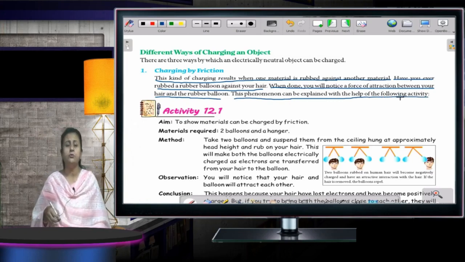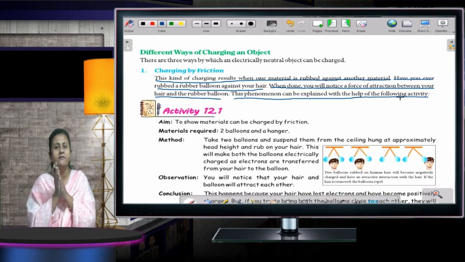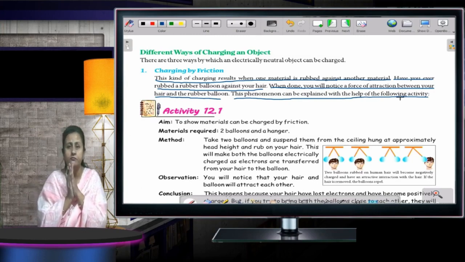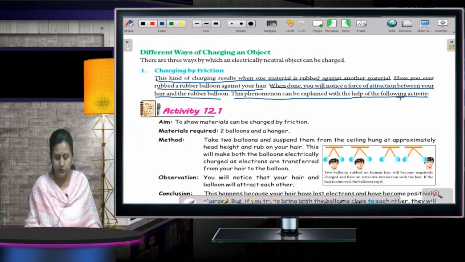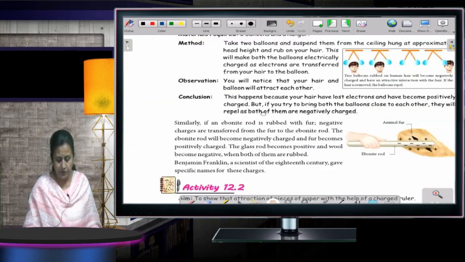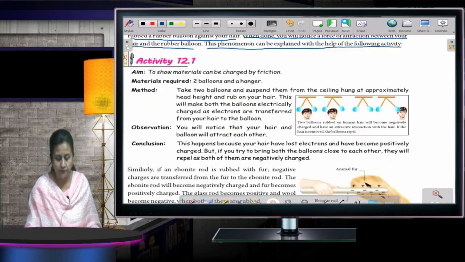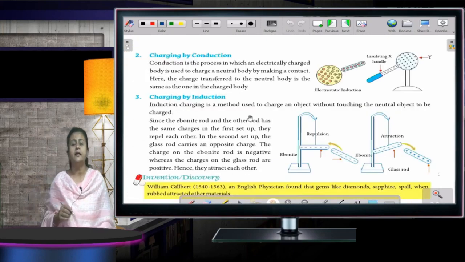Just you can go through them. In case two materials are rubbed against each other, the friction force would be there, due to which the material gets electrically charged. Okay, you can just go through this activity. There is nothing much in it to explain. Okay, just read it. Now, the next one is charging by conduction.